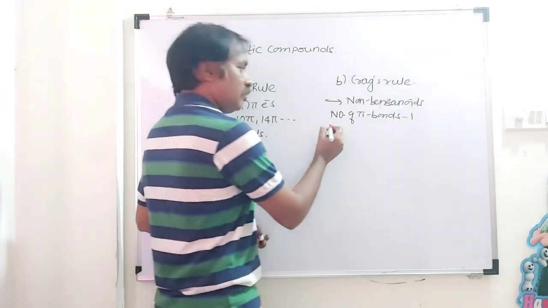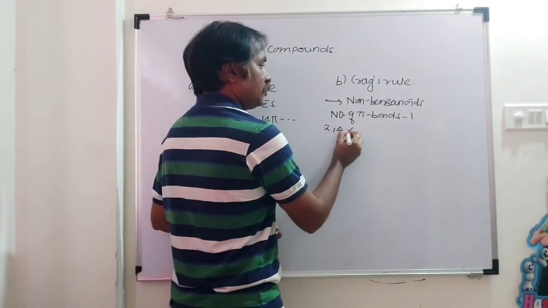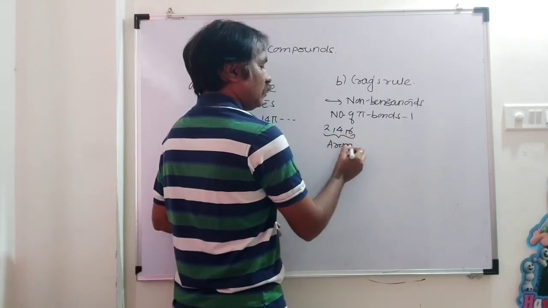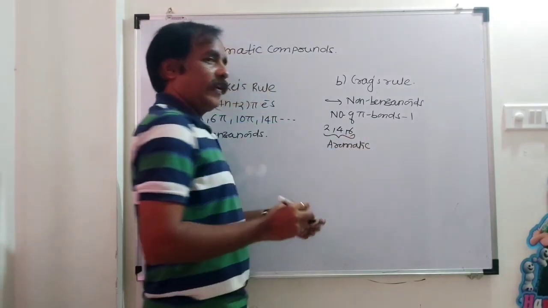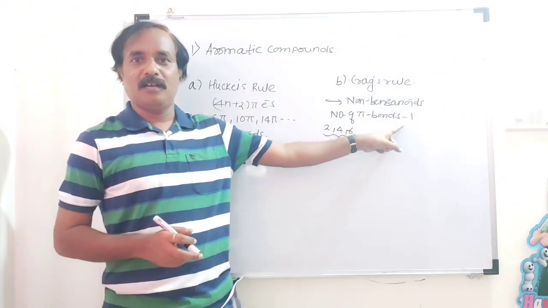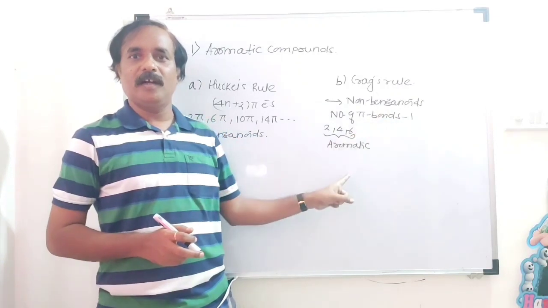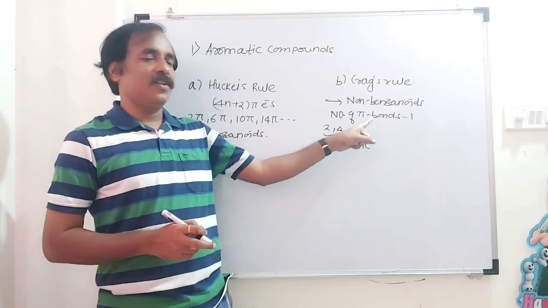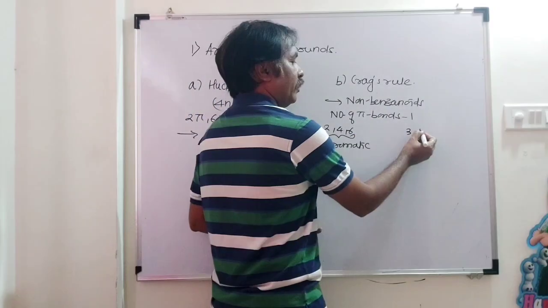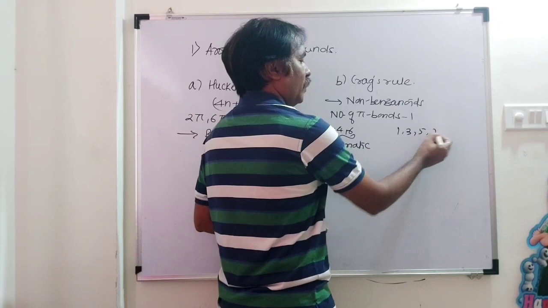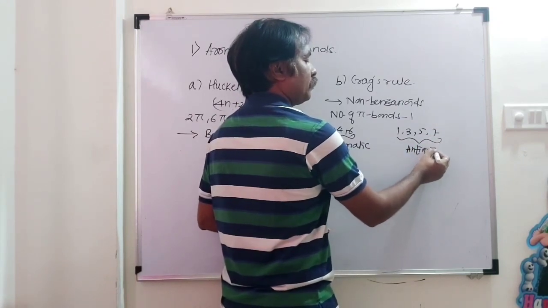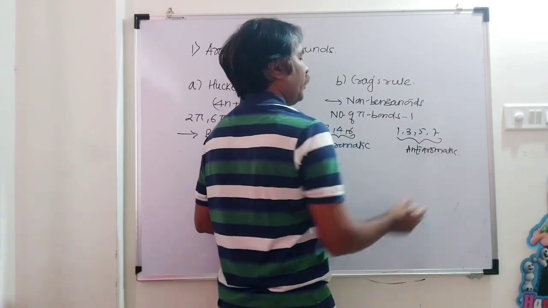If the answer is 2, 4, 6, then the compound is what? Aromatic. If the answer of the number of pi bonds minus 1 is even, then the compound is said to be aromatic. If the answer is odd, that is 1, 3, 5, 7, then the compound is said to be what? Anti-aromatic.